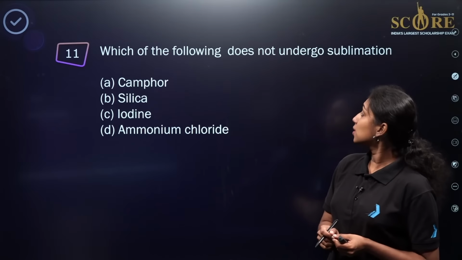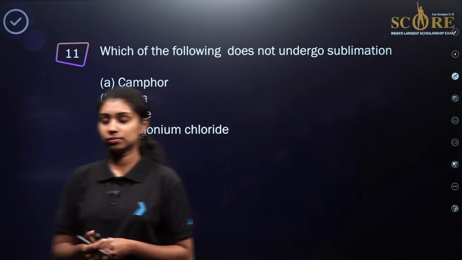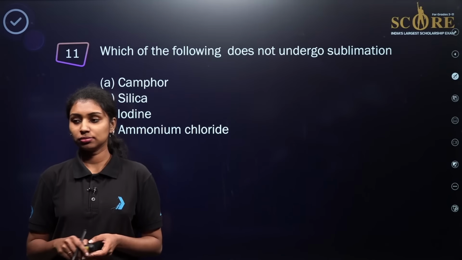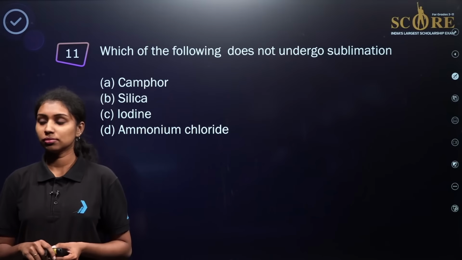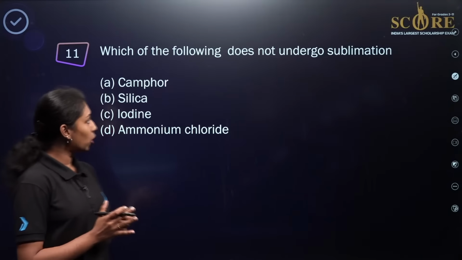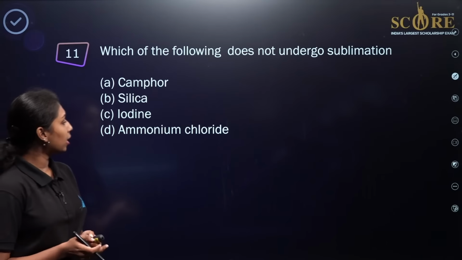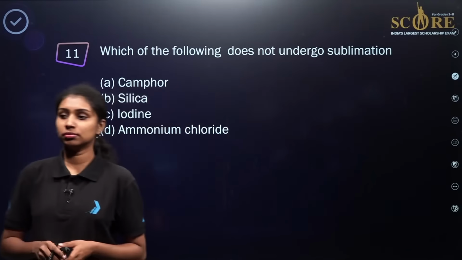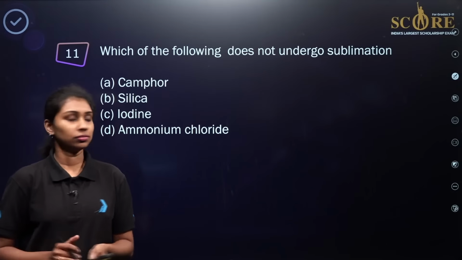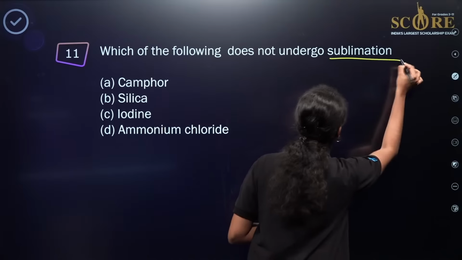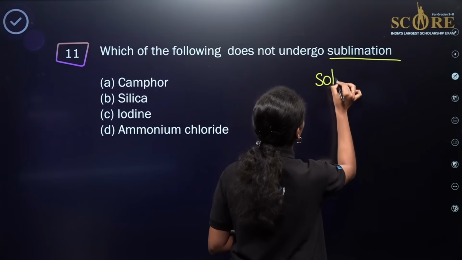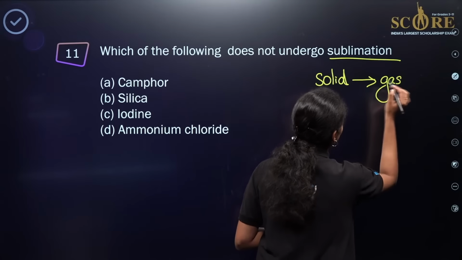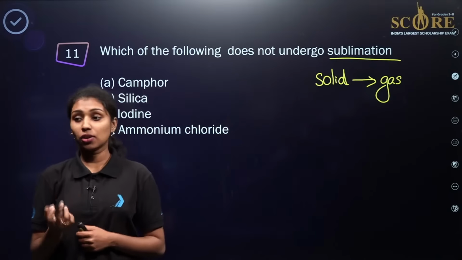Which of the following does not undergo sublimation? Read the options carefully. Options are provided here: camphor, silica, iodine and ammonium chloride. The process of sublimation, as we already know, is where a solid substance is directly converted to a gaseous substance without going into the liquid phase, right? This process is known as sublimation.